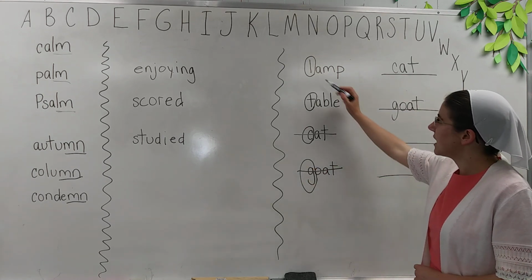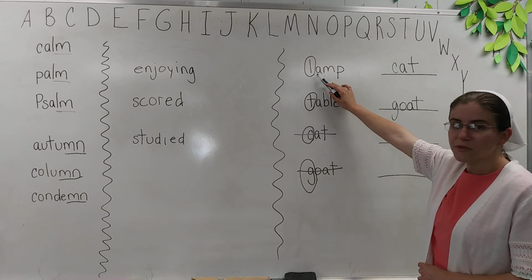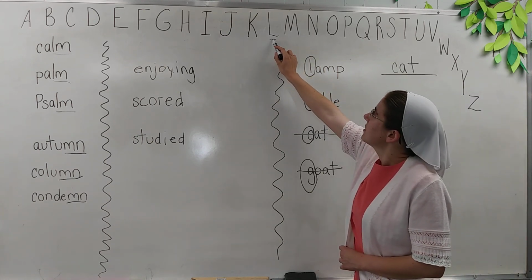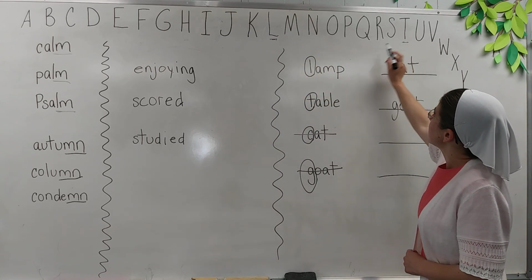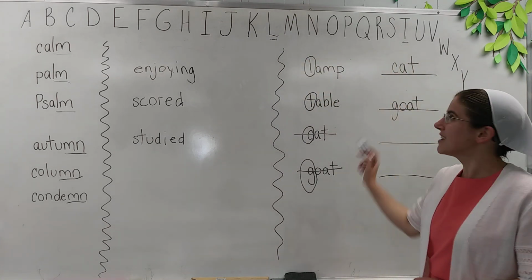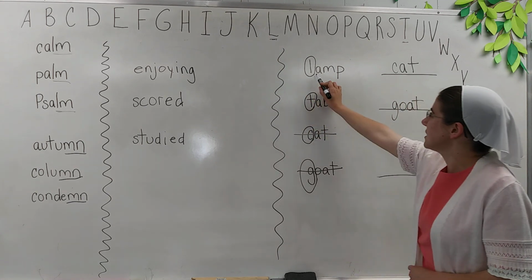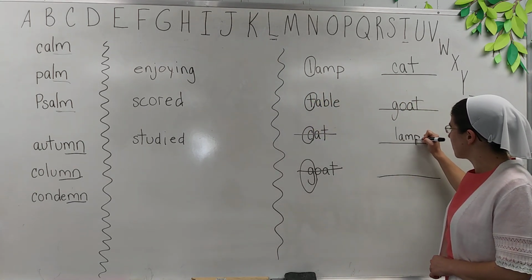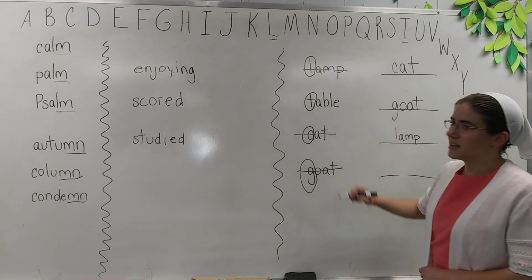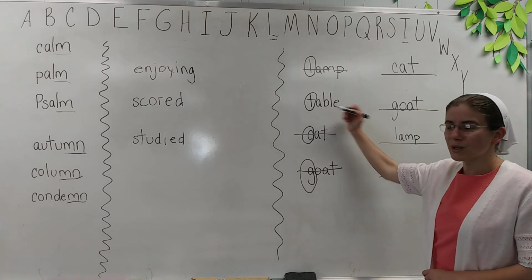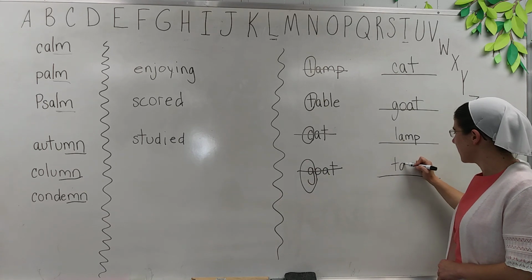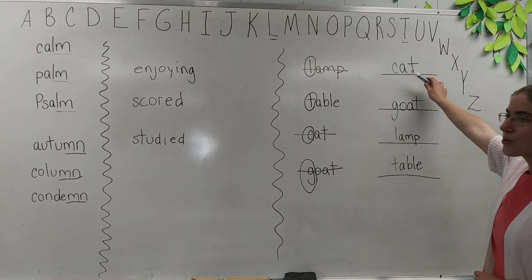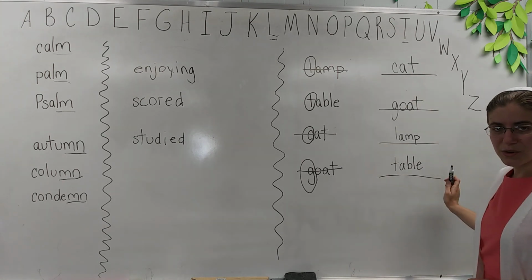Okay, now all we have is L and T. Which one comes first in ABC order? Okay, here's L, and here's T. Which one comes first? The L comes first. That means lamp goes next in ABC order. And then the next one is table, because that's all we have left. So we write table down there. Now our words are in ABC order.